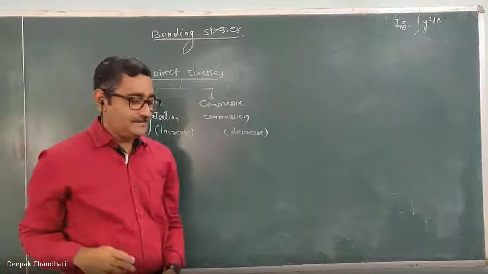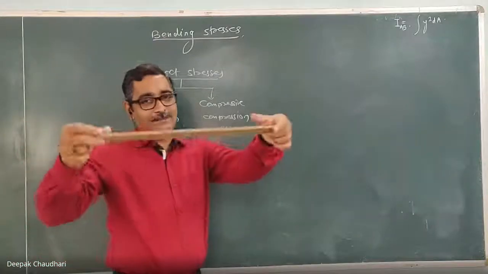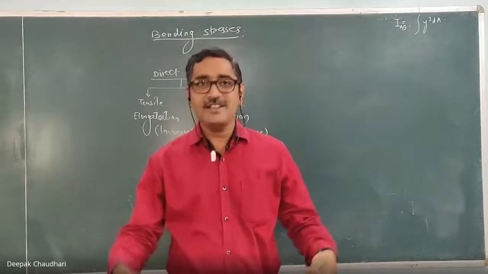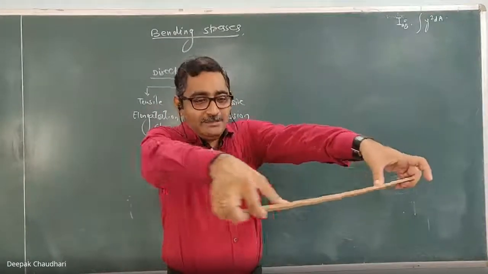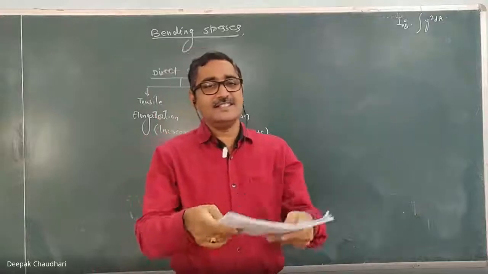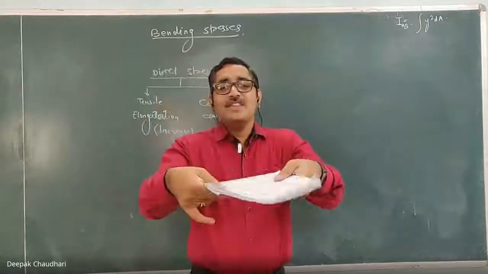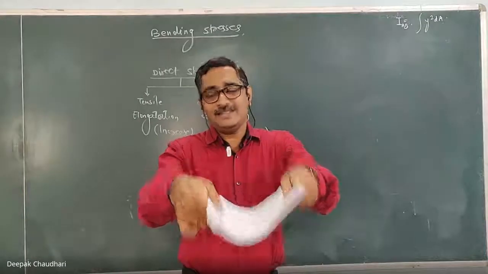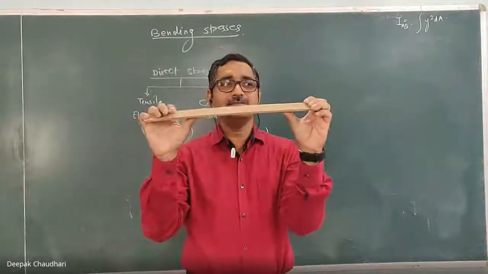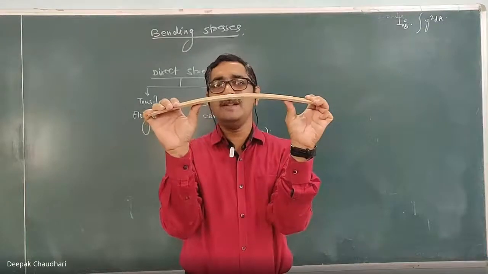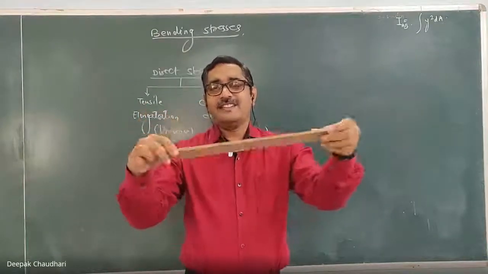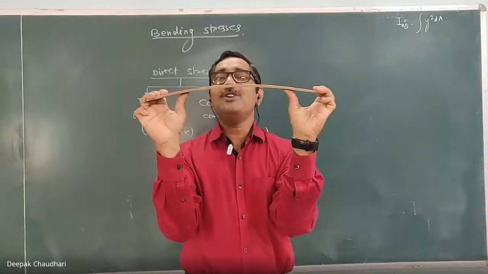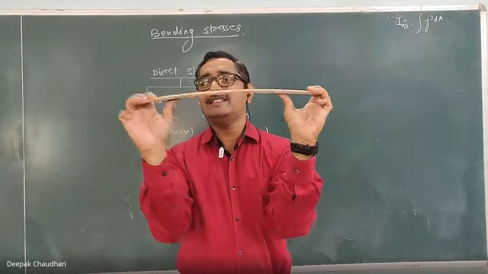Very simple. Suppose this beam is subjected to a bending moment. All of you know about the bending moment. Because of the bending moment, it gets bent, and there are a number of layers. If it is subjected to a sagging bending moment, it will bend like this. This is a case of hogging. Let's consider hogging. When, because of the hogging bending moment, it bends like this, you will observe, or just imagine,